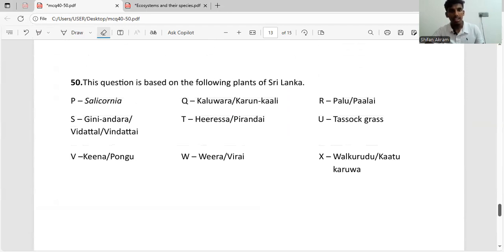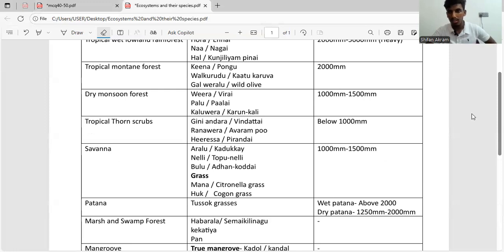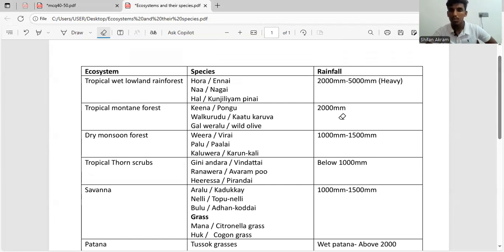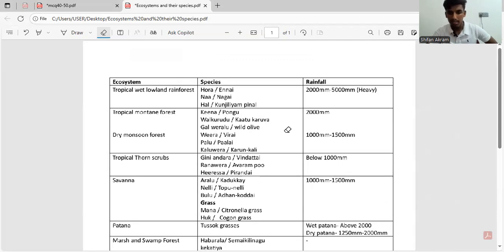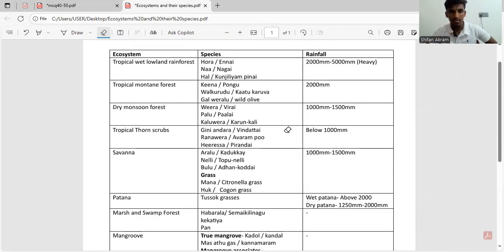So we have to find the plant species according to increasing rainfall. For that, we first have to find the ecosystem they are from, then find the rainfall, right? So let's go through the ecosystems. Here I have made a table of all the ecosystems, the species, and the rainfall. If you feel this is important, please take a screenshot of this.